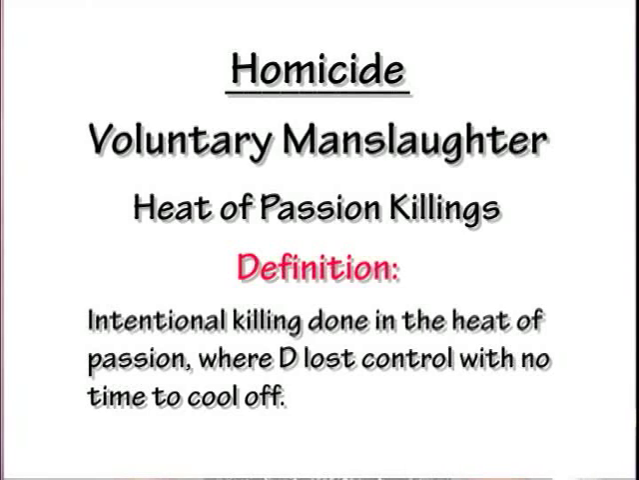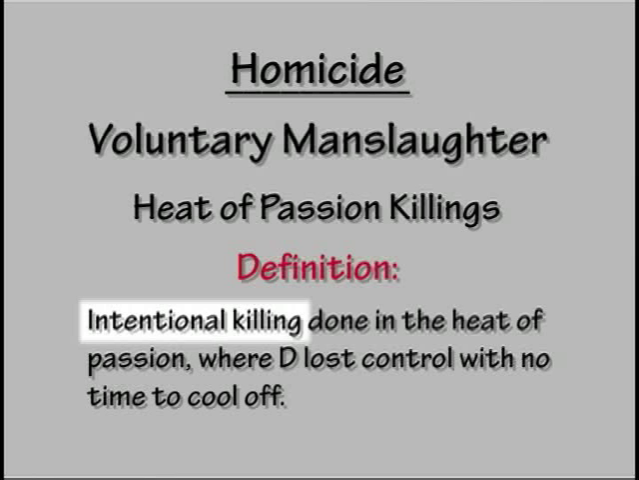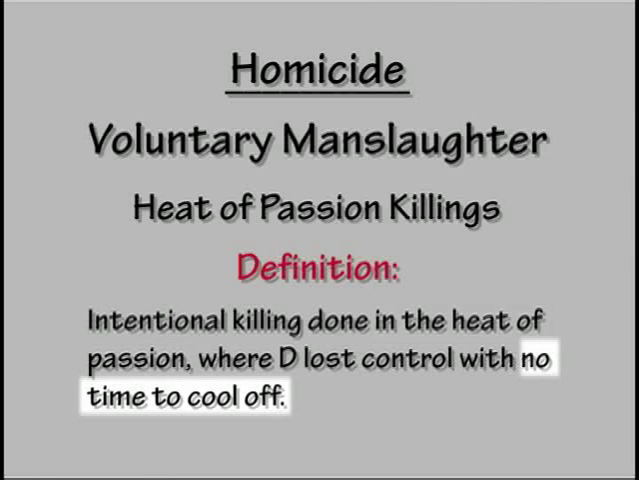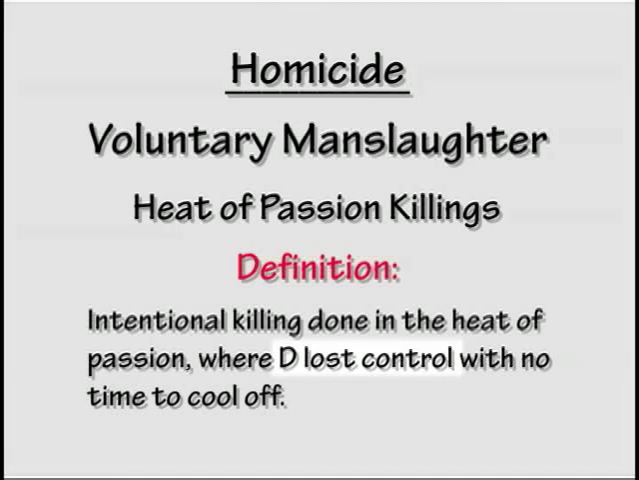Number 1 is intent to kill. Number 2 is it happened in the heat of passion. There was a provocation. There was no time to cool off. And number 3, the defendant lost all mental control of what he was doing, had no idea what he was doing, just flipped out, okay? So that is an example of that. Let's talk about an example. An example would be where a spouse finds his wife in bed with another man.